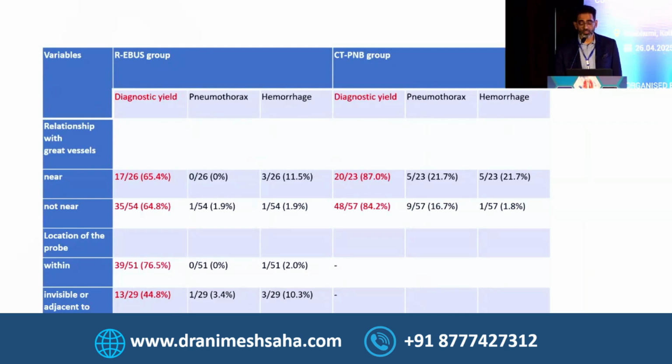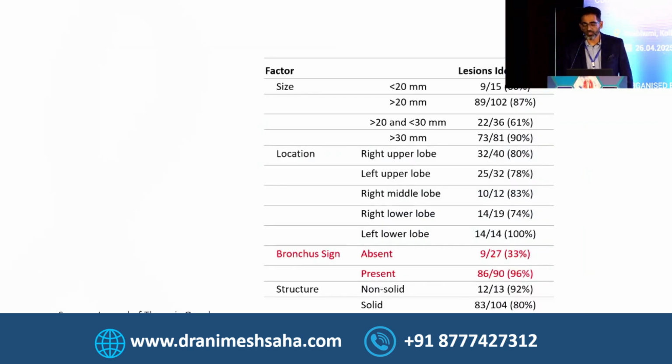And then important is the location of the probe in EBUS. If it is within the lesion, then the yield is 76%. But if it is adjacent or they're not able to see it, it's less than 50% yield. This is another article which shows the importance of the bronchus sign, which is important for the radial EBUS. If the bronchus sign is present, the yield is pretty good. But if the bronchus sign is absent, that means there is no bronchus seen within the lesion, the yield by EBUS is merely 33%.